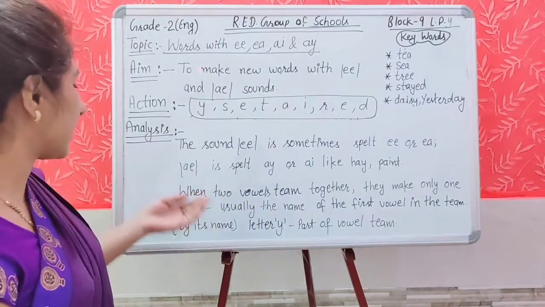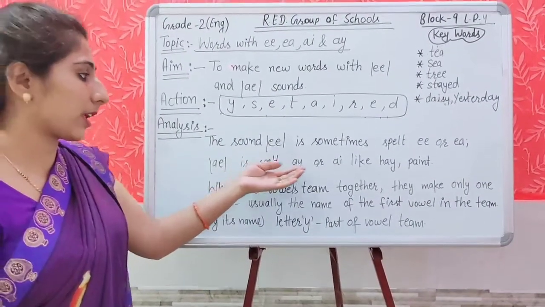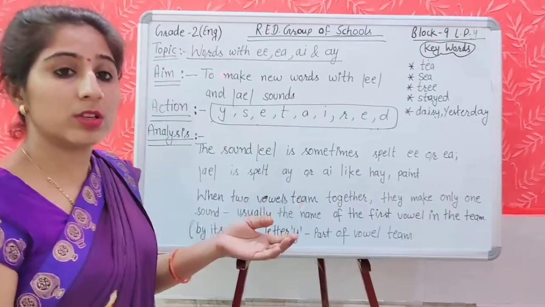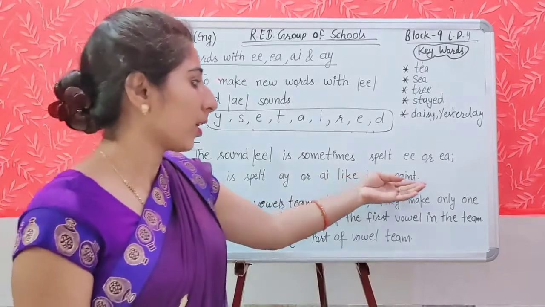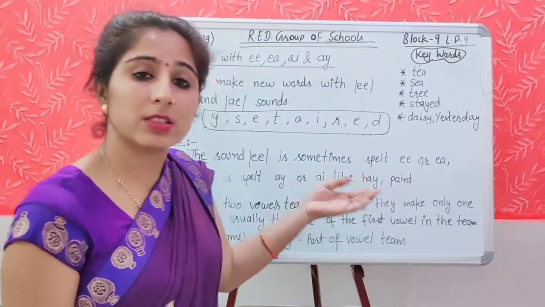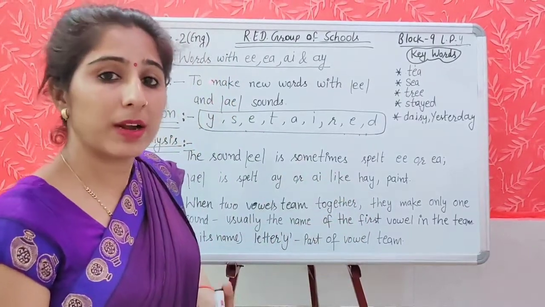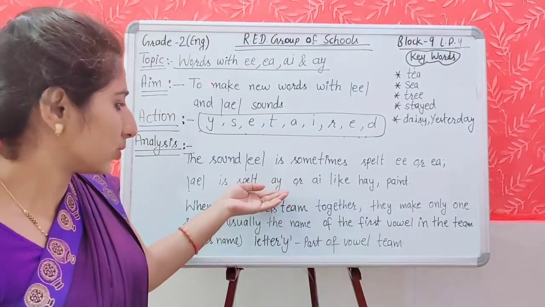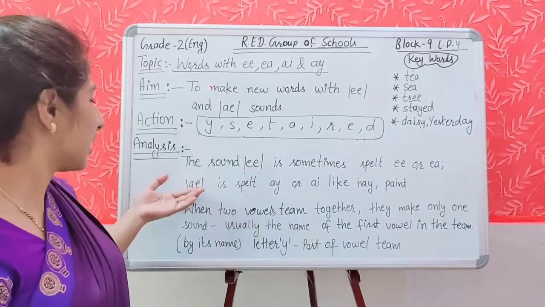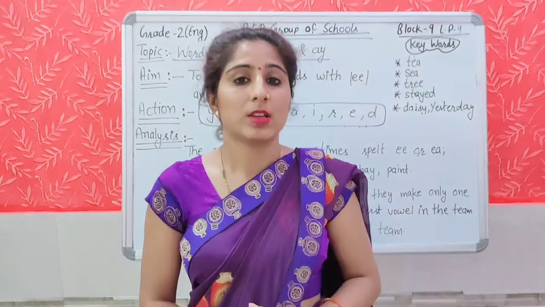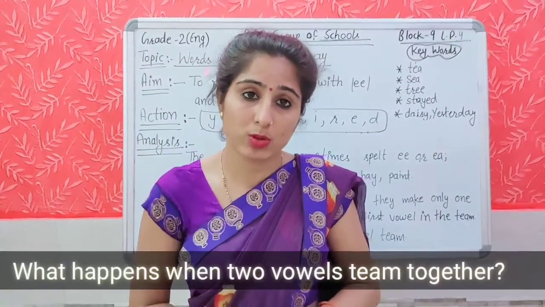And when we are using the sound AE, it is spelled like AY or AI both. Means we are using AY also and AI also, like hay, paint, trail, stay, day. In these words we are getting A sound, but it is spelled by using the letters AY or AI, but the sound is of AE.